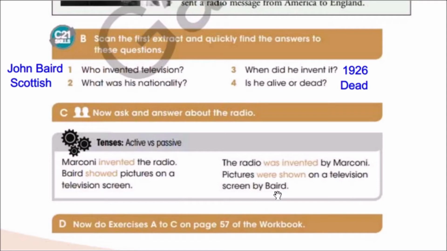Now, why did we use was and why did we use were? Very good, because the radio is singular, so we use was. And pictures are plural, so we use were. Very good.